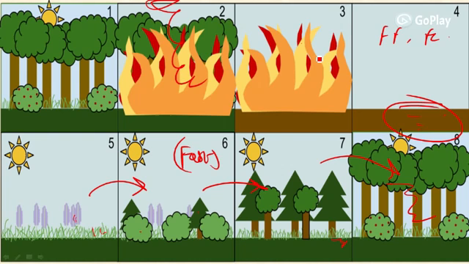It may take millions of years to reach the climax stage in primary succession, but in secondary succession it may take only decades for establishment, but in primary succession it may take centuries, not millions. Only centuries.